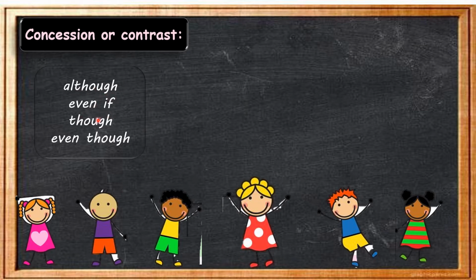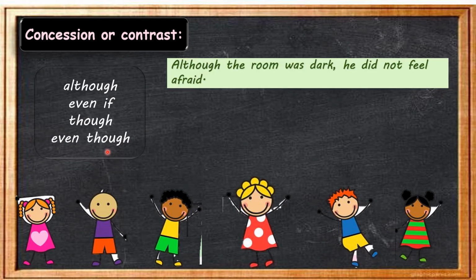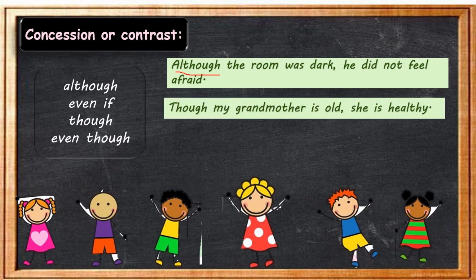For example: although the room was dark, he did not feel afraid. That means the room was dark, but he did not feel afraid.